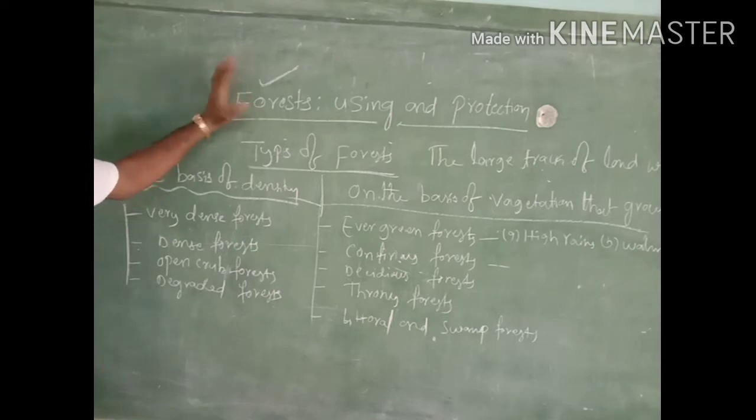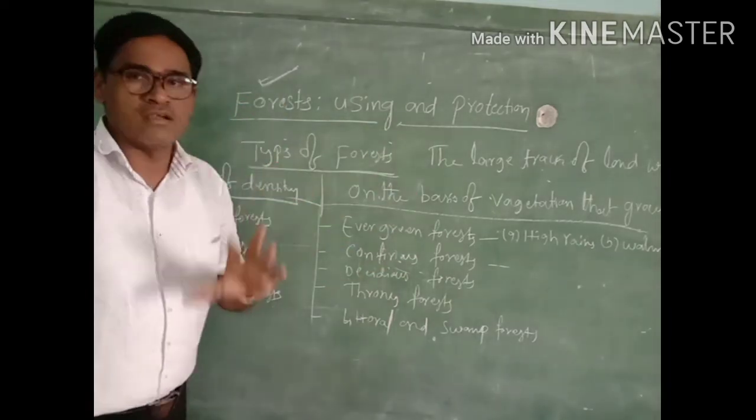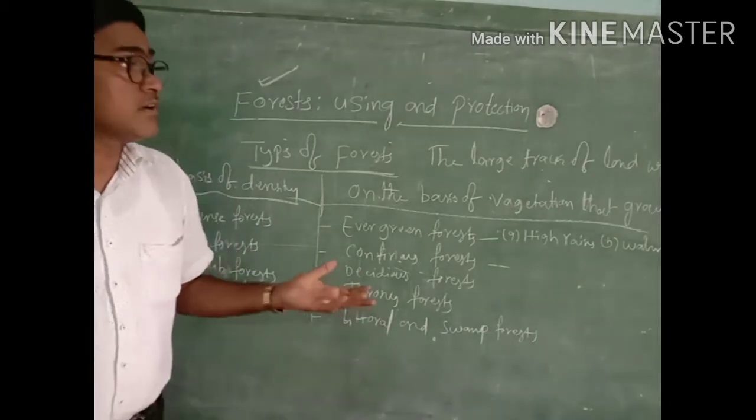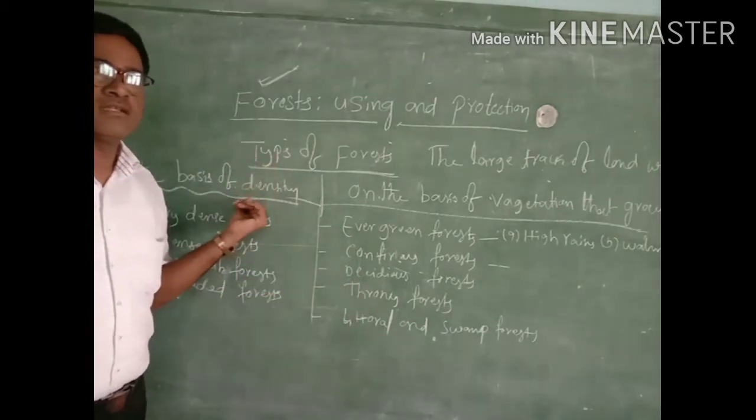Is it clear? So forest is nothing but a large tract of land which is covered with trees, that we